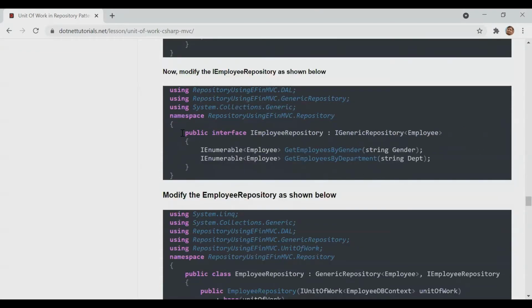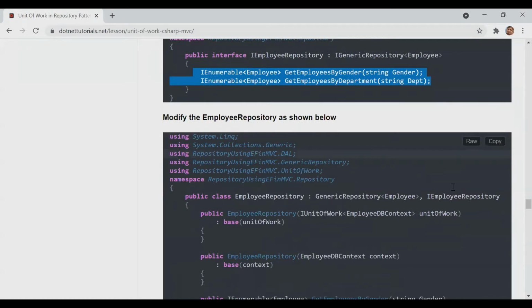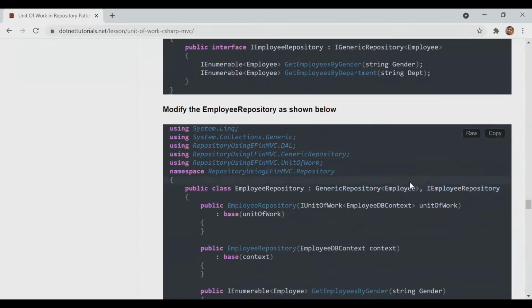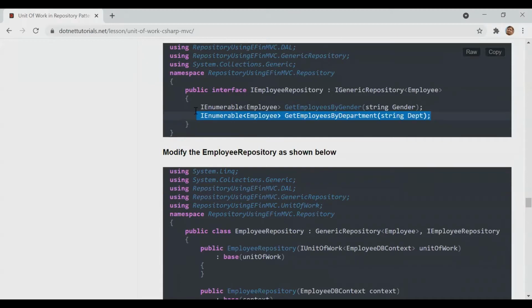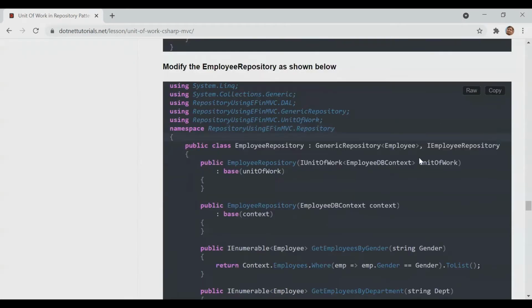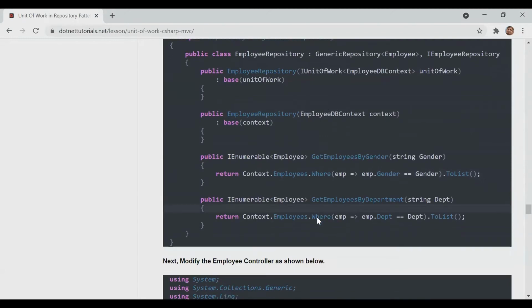Now one person was asking why I will go for both generic and non-generic. This is the actual requirement. For this, we are going for non-generic also, with the help of generic as well as non-generic. Then we are inheriting both generic and non-generic here. Means two operations we cannot perform in generic repository. Generic repository means most of the things which are common. Then we can perform this thing.